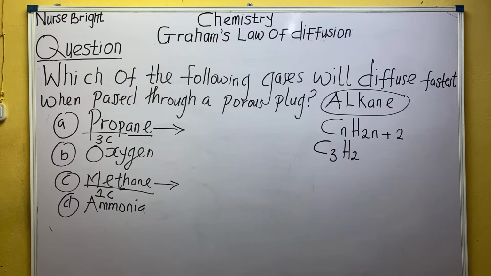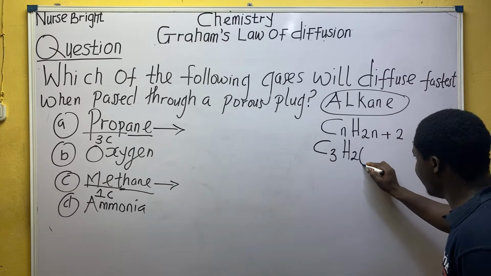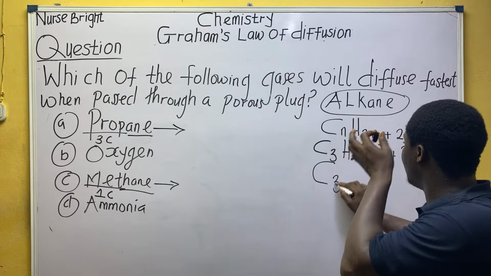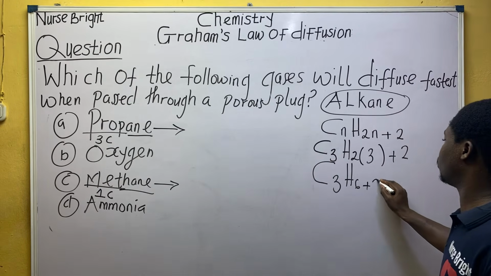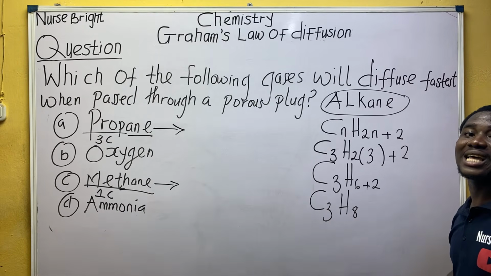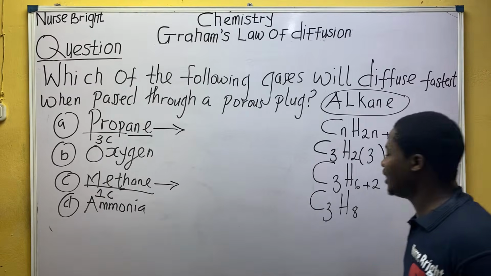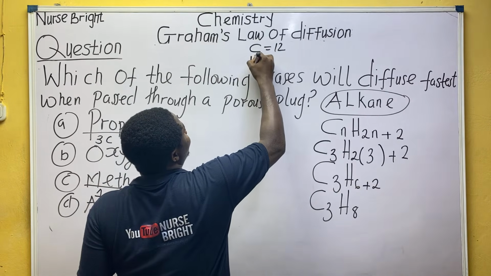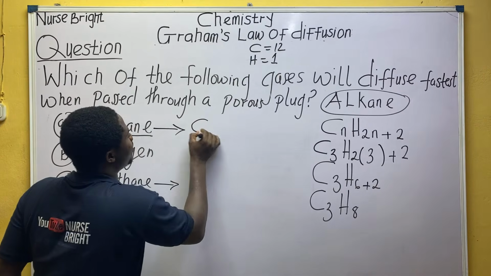So, what is n again? 3. So everything becomes C3H, what? 6 plus 2. Everything becomes C3H8. So C3H8 is actually propane. Remember, carbon atomic mass is 12. Hydrogen atomic mass is 1. So propane is C3H8.